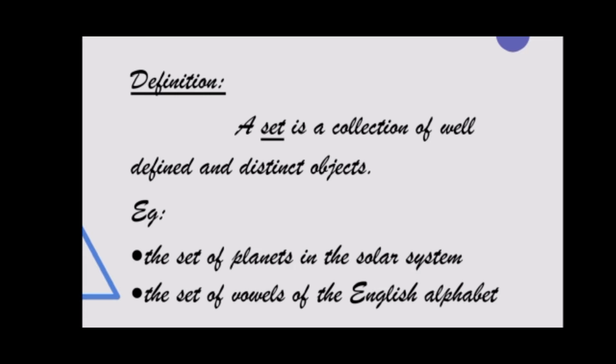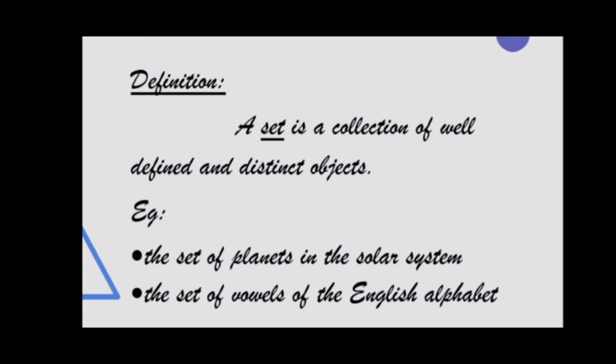Now, what does the word well-defined mean? A well-defined object is one that has a specific property by which we can easily identify whether an object belongs to the given set or not. Now, what does the word distinct mean? By distinct, we mean different, like no member of this set should appear twice.